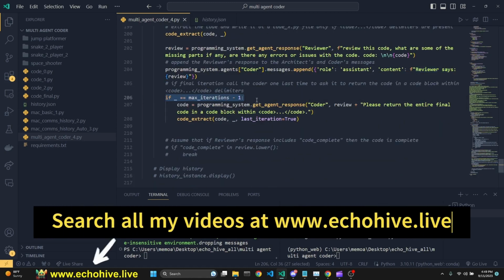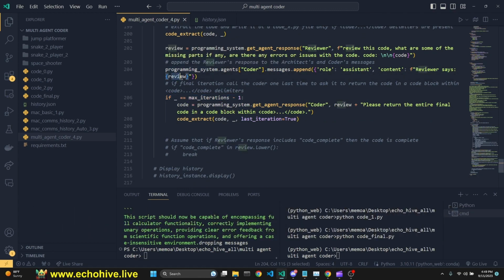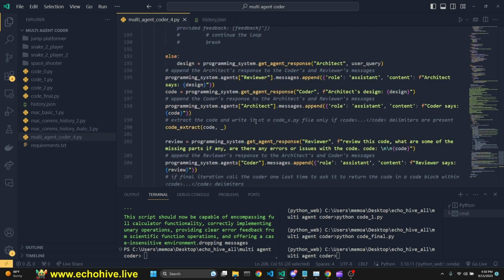And then here we check if we are in the last iteration. Because the last message of the last iteration is going to be a final review, we do want to generate one final code. And we say, please return the entire final code so that we can have this final code block for a final improvement. And now we're calling the code extract function. That's why we are here having the last iteration true parameter.